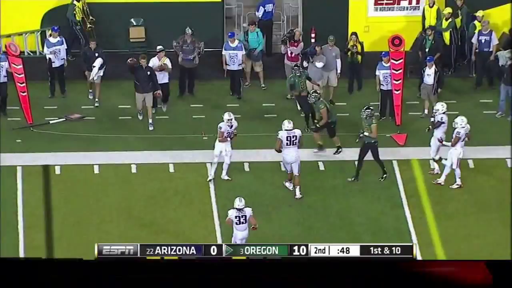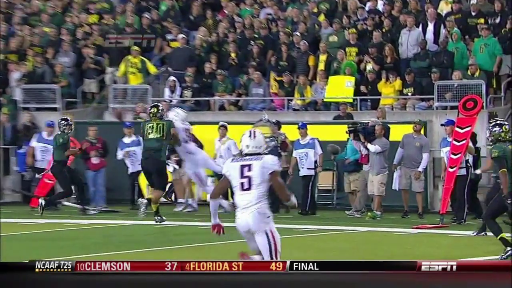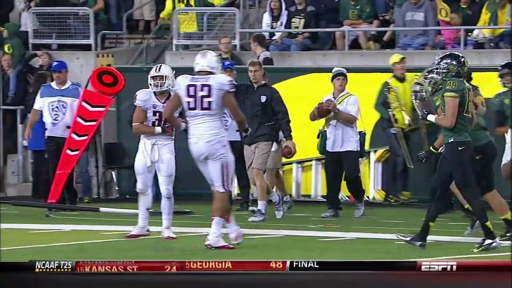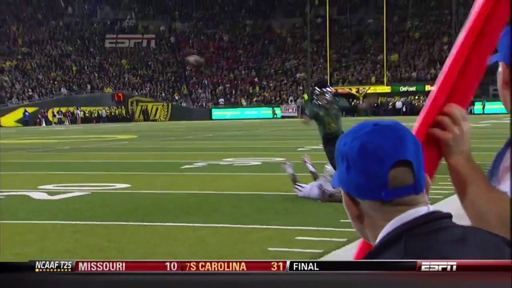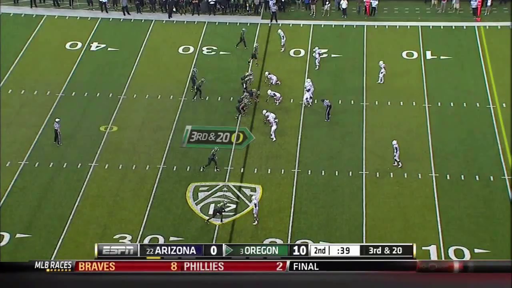Mariota trying to extend this play, shovels it ahead. And he's probably overthought that a little bit. He could have kept running, kept the ball, probably picked up 5 yards, but wanted to shovel it. Sometimes you think too much. Yeah, he was channeling his inner Brett Favre right there. Exactly. And all of Green Bay said, I've seen that before.